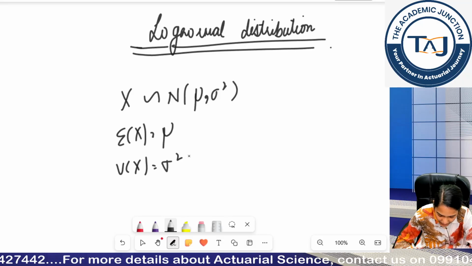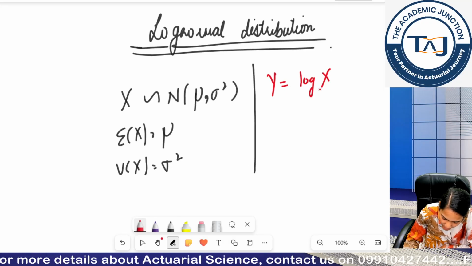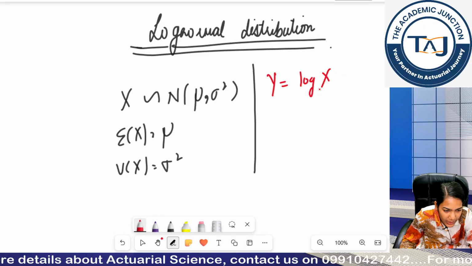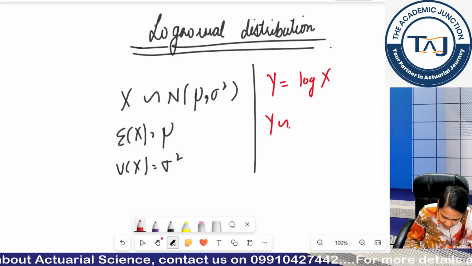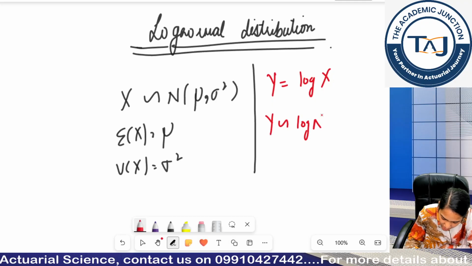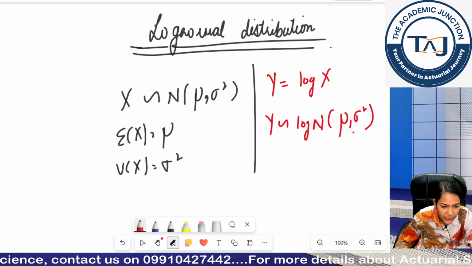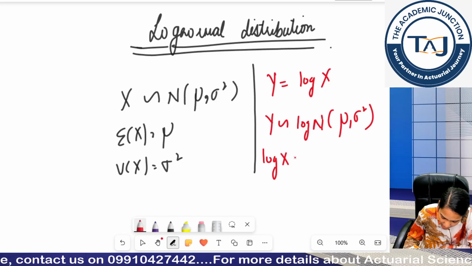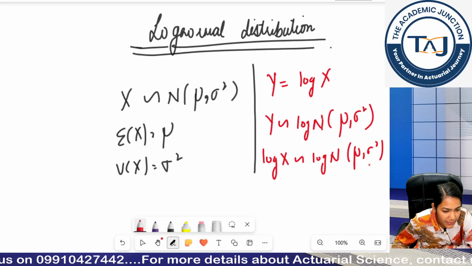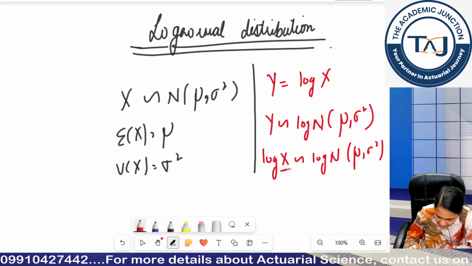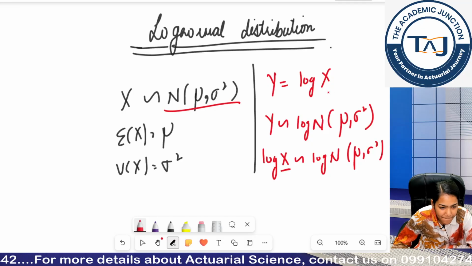Now if I define one more random variable, y is equal to log x, I will say my y follows log normal with the similar pattern parameters. Or I can say log x will follow log normal mu comma sigma square only when my x is following the normal distribution, okay.